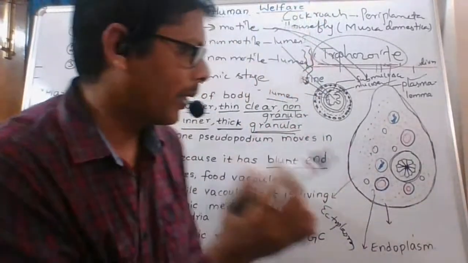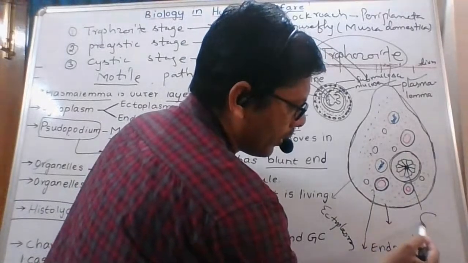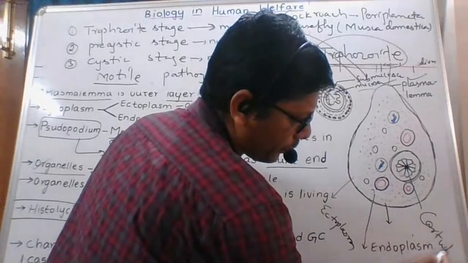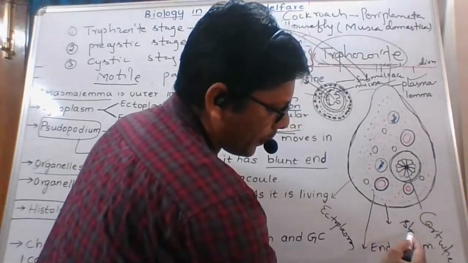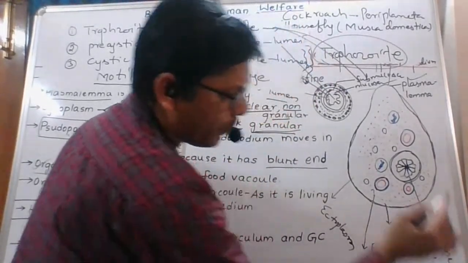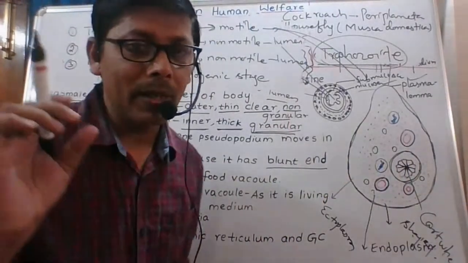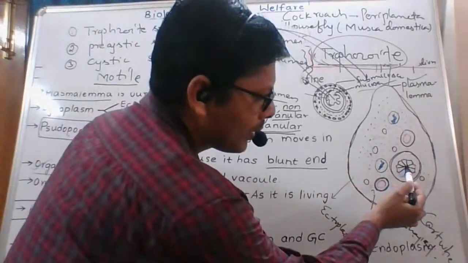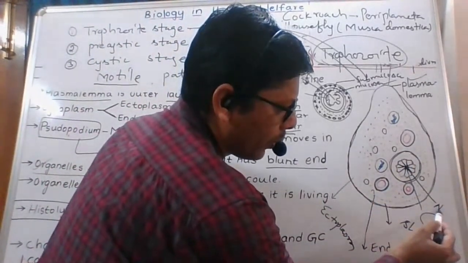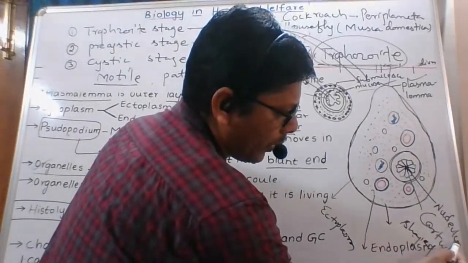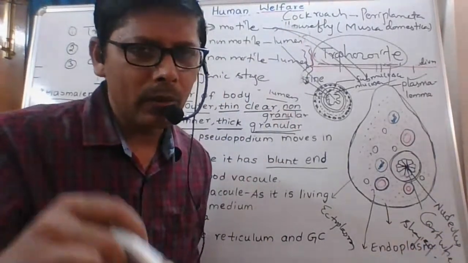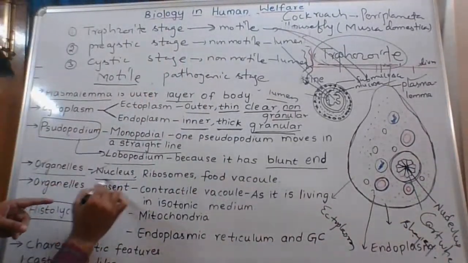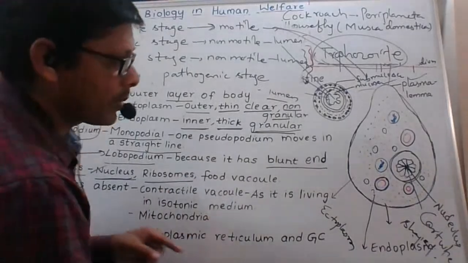Very, very important point. Cartwheel shaped nucleus is present, like a cartwheel. These are like spokes, this is chromatin. And inside the nucleus there is a nucleolus present. That's about the nucleus. Coming to the ribosomes, they are also present.